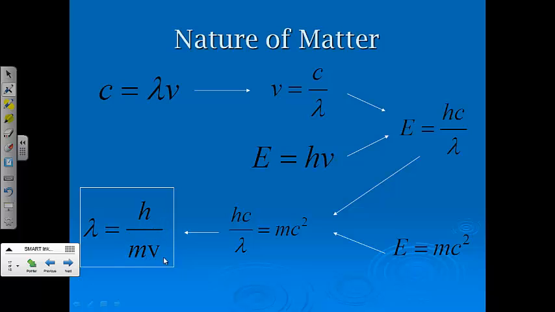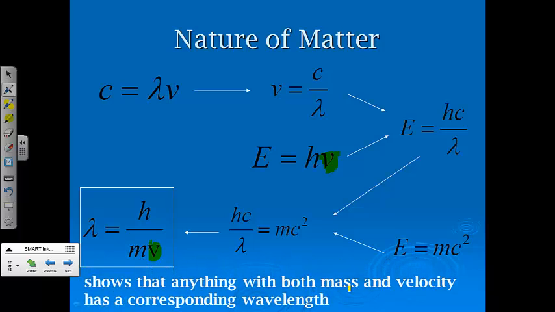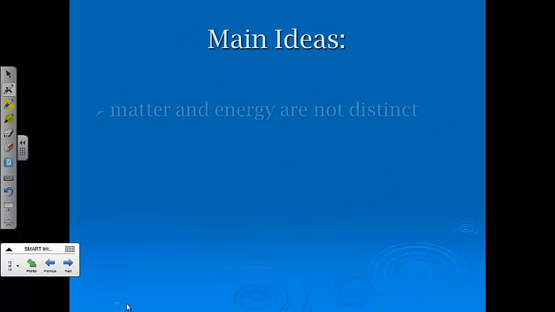So, excuse me, just some different things. And note on this that this is v for velocity, okay, and this one is the frequency. They're different letters, so don't get that too confused. So anyway, okay, big main take-home points. It shows that anything with both mass and velocity has a corresponding wavelength. So just a connection piece on that one.